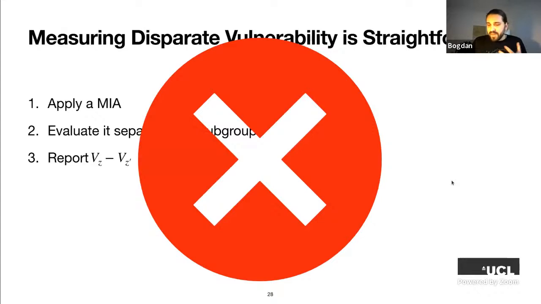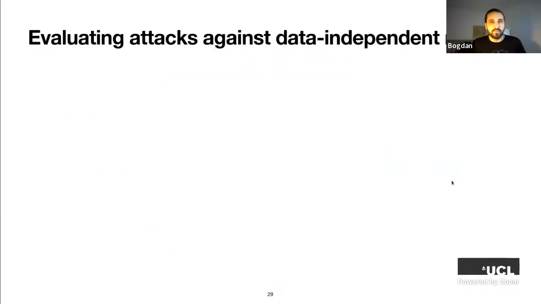Specifically, there are very non-obvious pitfalls when we're doing that that could break the process to some degree. In this talk, I'm going to talk about one of these pitfalls. To show this, I'm just going to start with an example. It's going to be slightly silly, but bear with me. Let's imagine that we want to evaluate membership inference attacks against data-independent models. What does this mean?